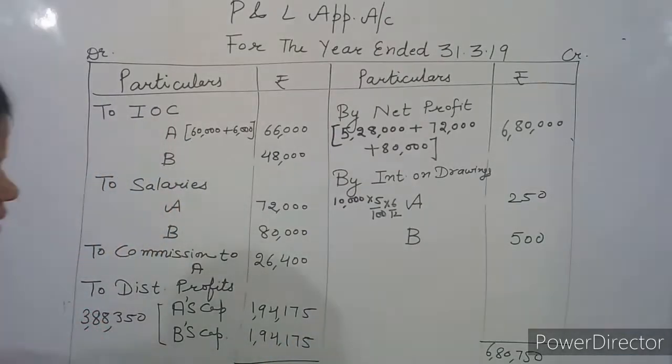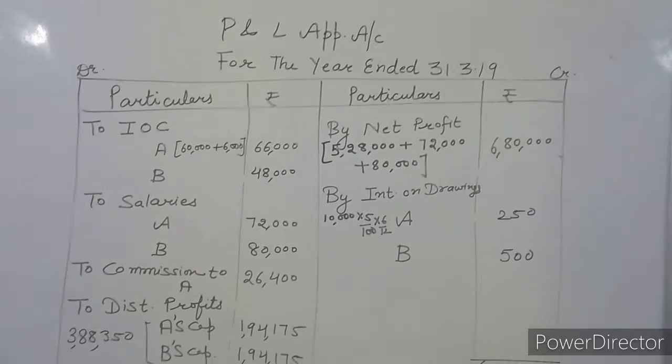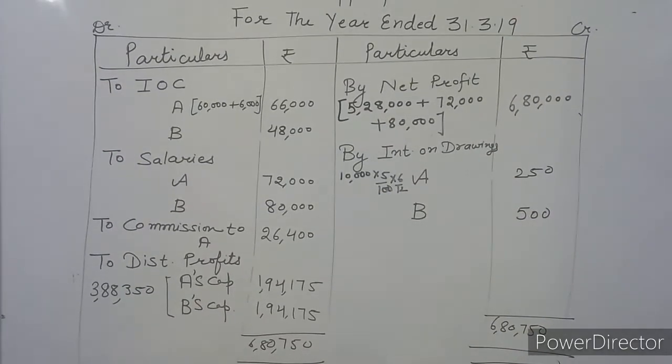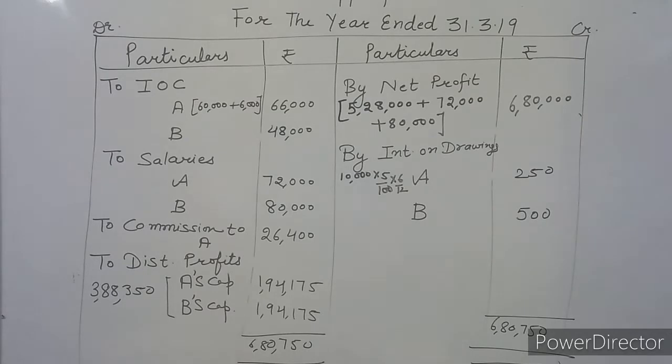How to prepare P&L appropriation account. Am I clear to all of you? First, you will write down net profit, then interest on drawings as per the calculations done by you. Then on the debit side, first item will be interest on capital, second item salaries, third item commission to A, and the last item will be balancing the account, the balancing figure 3,88,350, and that you will divide between A and B in their profit sharing ratio.